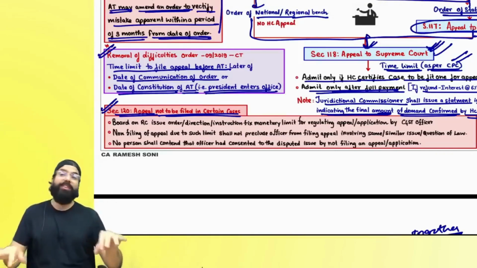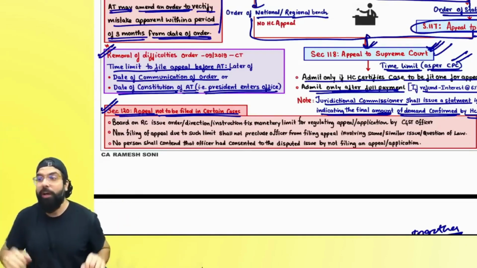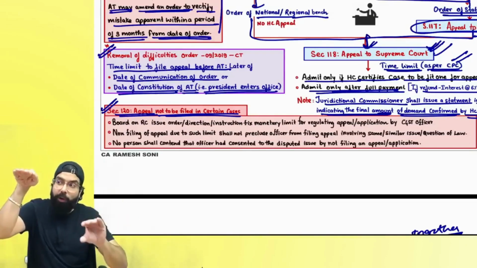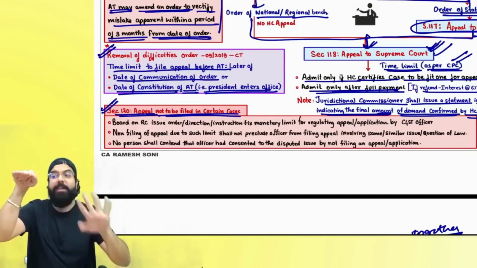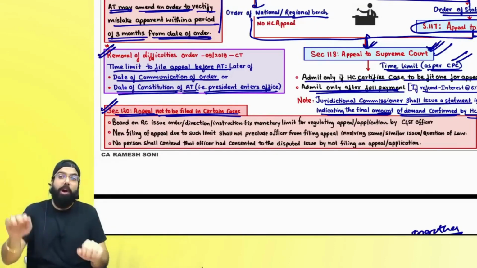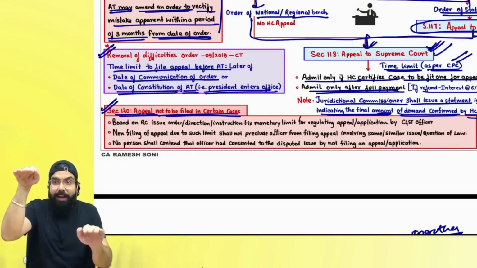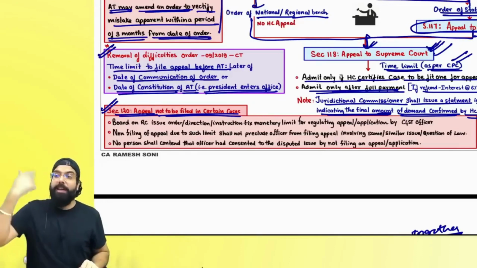Now what happened? The officer did not file an appeal because, although the issue was there, the amount involved was below the monetary limit fixed by the CBIC. Now what happened? Because in one case the officer did not file an appeal, now the same case you did again.